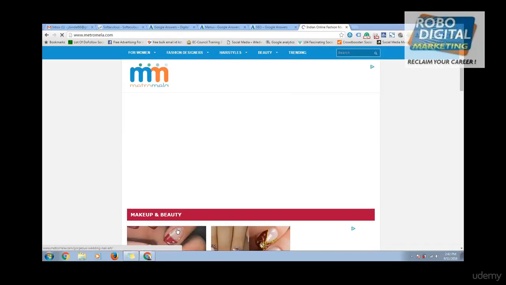It's taking time to load. Just hold on. If you go over there, it shows you various options, and after that it shows you various options.